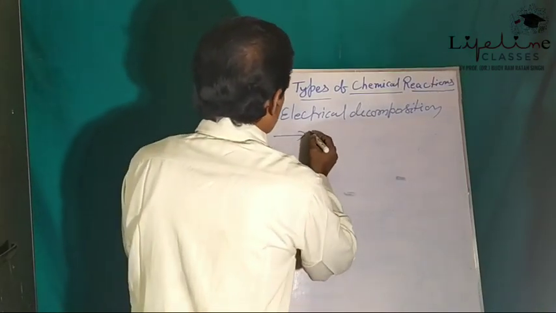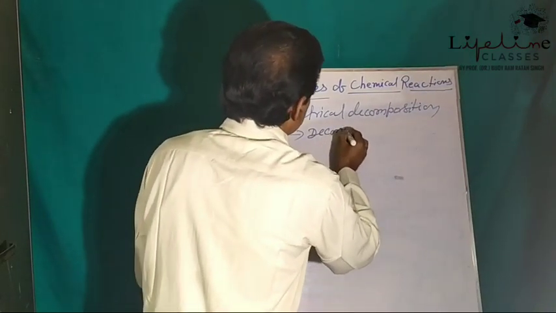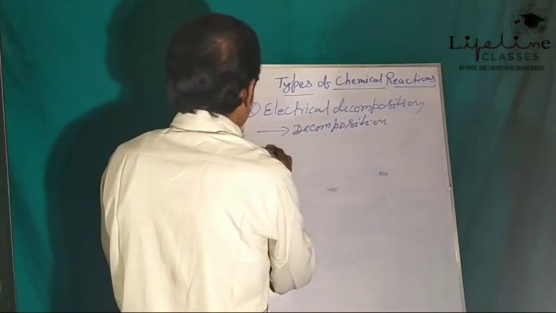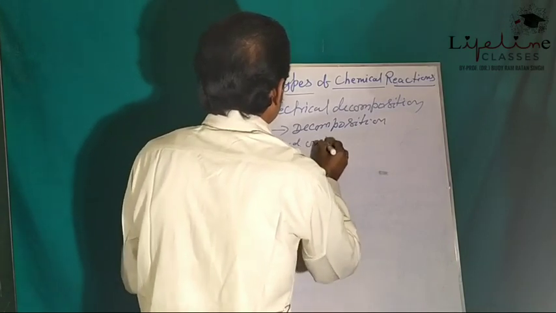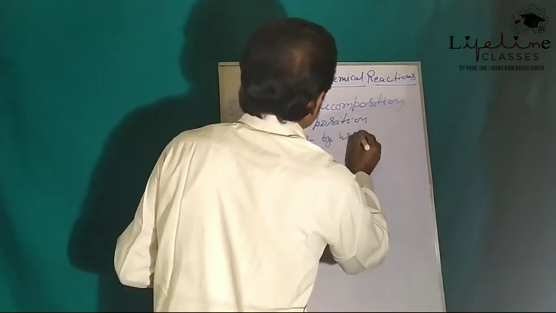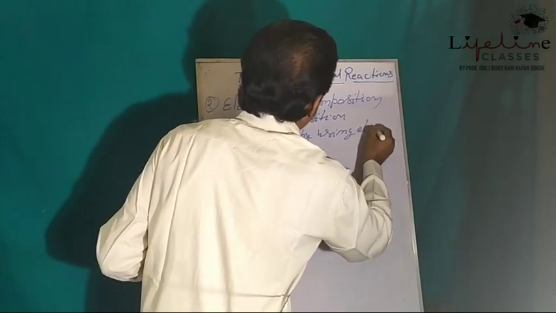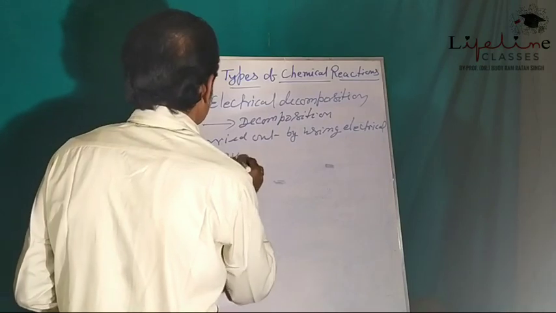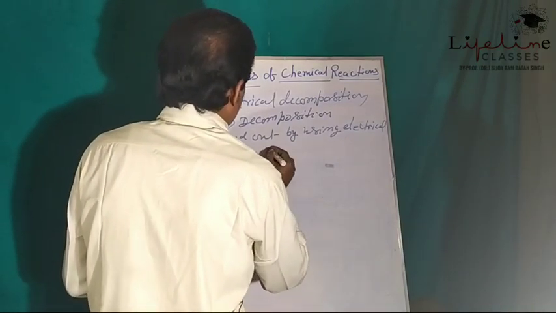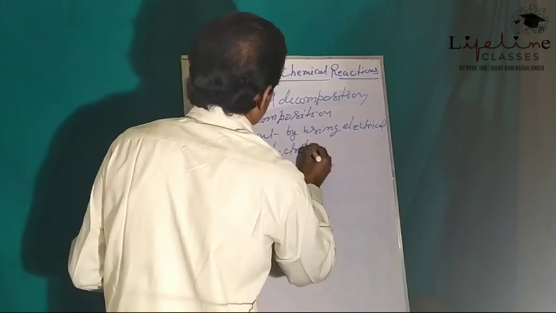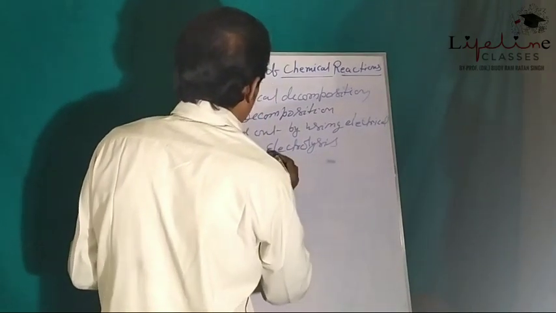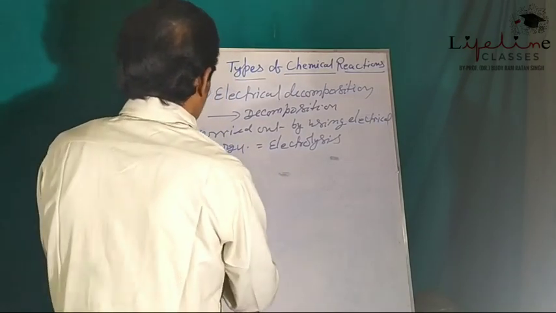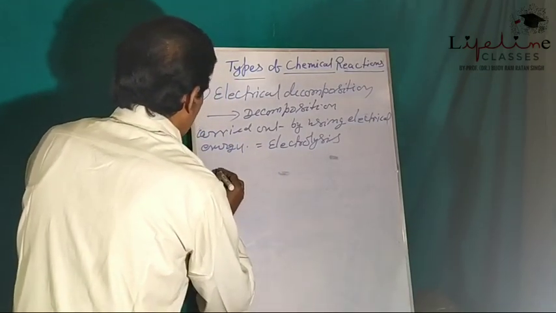So electrochemical decomposition is carried out by using electrical energy, commonly known as electrolysis or electrolytic decomposition.